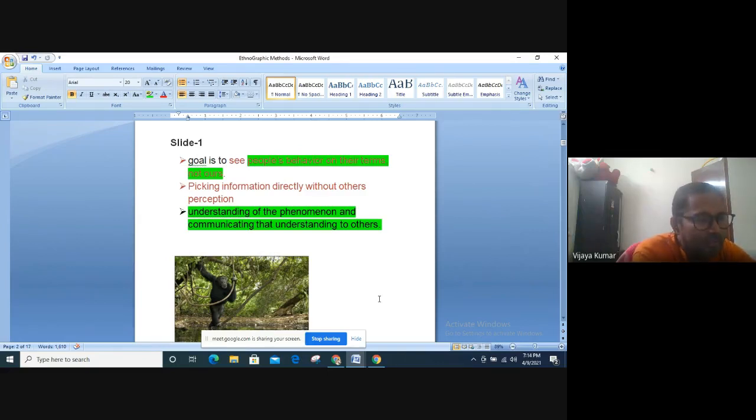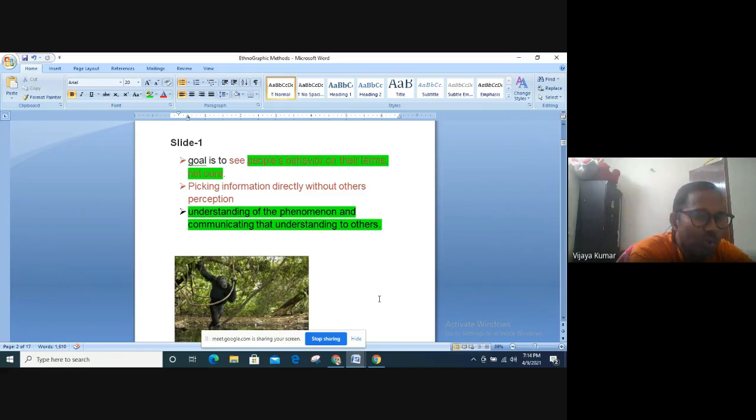When we read a lot, sometimes we say that reading a lot helps us to expand our intellectual horizons, but sometimes it backfires. When you read a lot, you just go with a lot of preconceived notions. Just as little knowledge is dangerous, similarly, having too much knowledge about something also helps you to have a lot of preconceived notions. You kind of rationalize everything and you forget to see the larger picture. Sometimes when you go with an empty cup, then perhaps you will have a greater grasp of things. So that is what ethnography tells you.